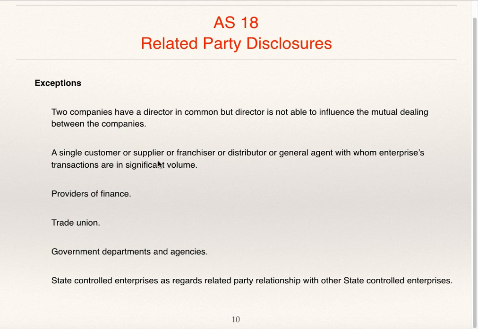A single customer or supplier or franchisor or distributor or general agent with whom the enterprise's transactions are in significant volume. If an enterprise has a huge volume of transactions with a single customer, franchisor, distributor, etc., then that cannot be considered as related party.